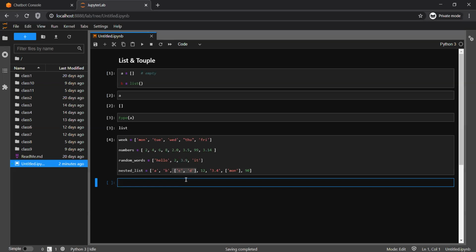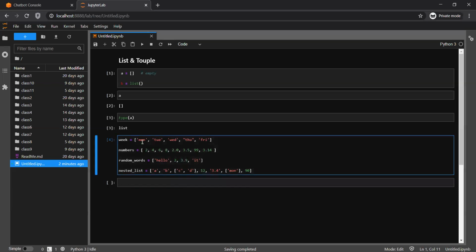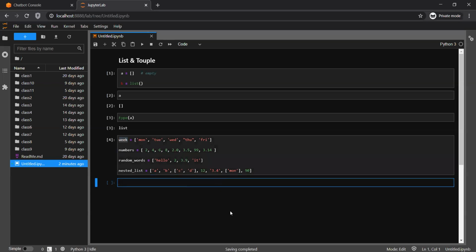In those scenarios, list comes into the picture, because as you can see, multiple values you can put into a single variable only. So here the variable name is week only, and you have put multiple values, and that's why list works. So this is how the list is defined. Let's quickly check how you have to access a particular item from a list.